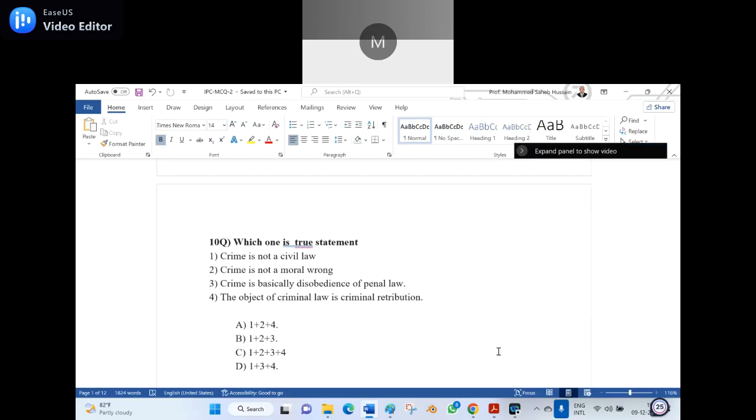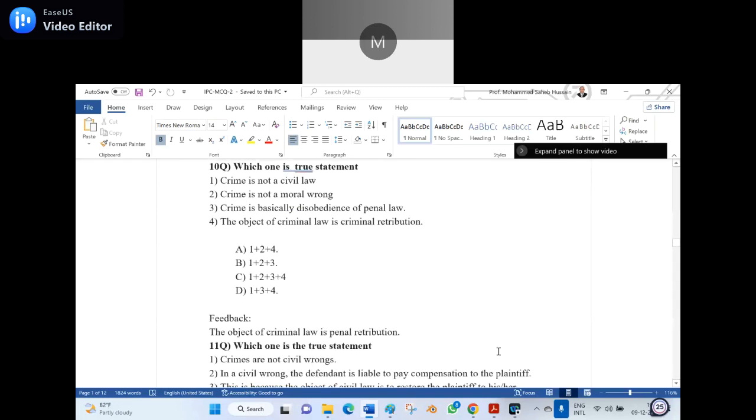Crime is not a civil law, it's true. Crime is not a moral wrong, it is true. Crime is basically disobedience of the penal law. It's true. And the fourth one, the object of criminal law is criminal retribution. It is not the criminal retribution. It should be the punitive penal retribution.